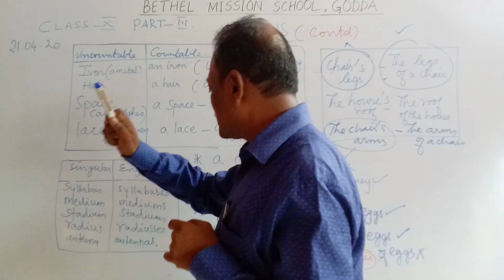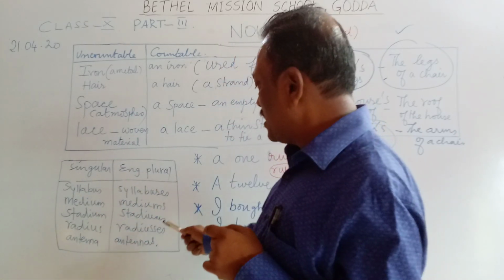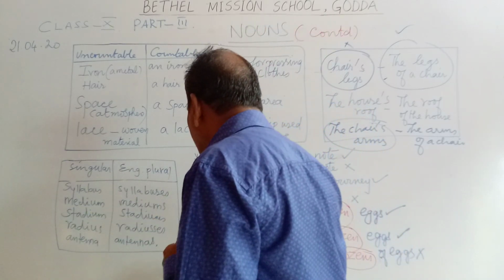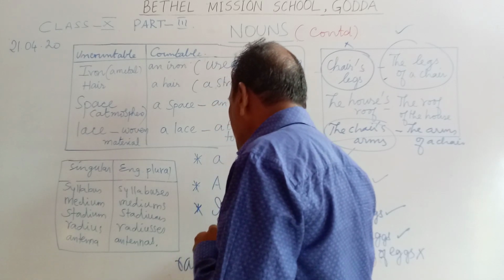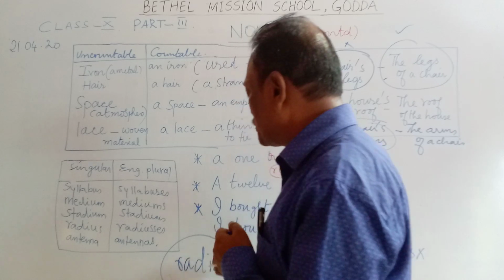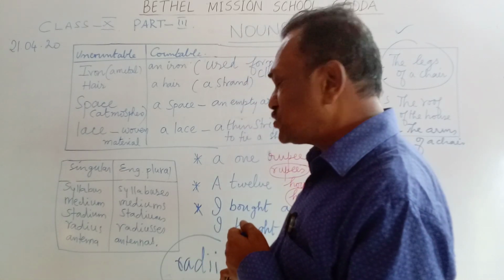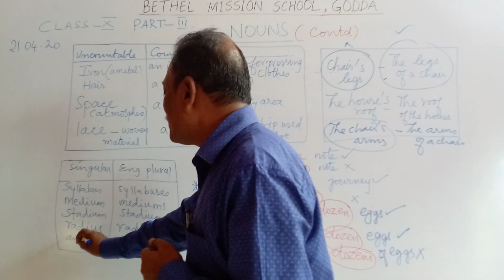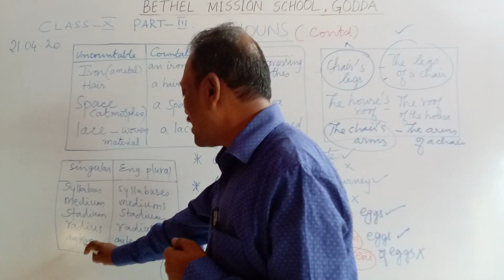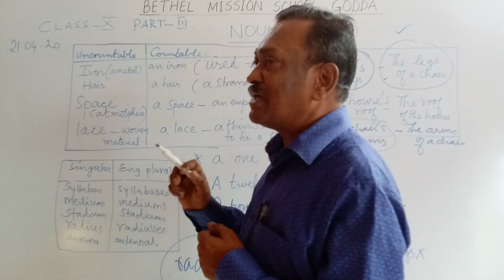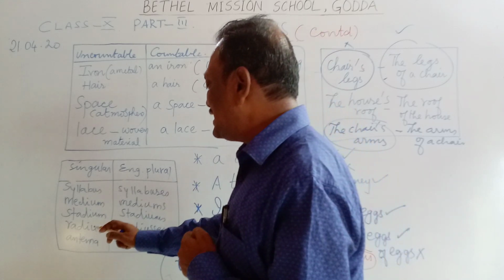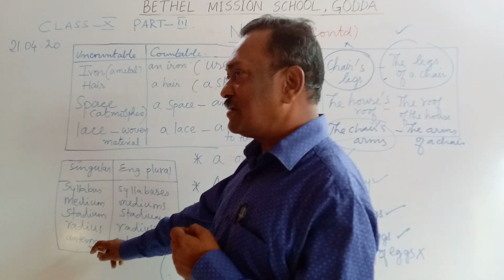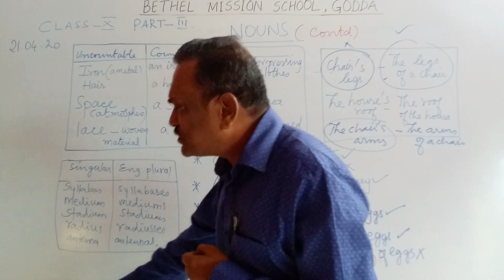Remember this. Radius, radiuses. This is the English plural. But if you take the Latin plural, it will be radii. And how do I write radii? R-A-D-I-I. This is one of the rare words where 2 i's follow. Generally in English, we don't use 2 i's together. But this is a Greek word. Therefore, R-A-D-I-I. So, the plural of radius is radii. The plural of antenna: the English plural is antennas and the Latin plural is antennae, A-N-T-E-N-N-A-E. So there are hundreds of words like this.